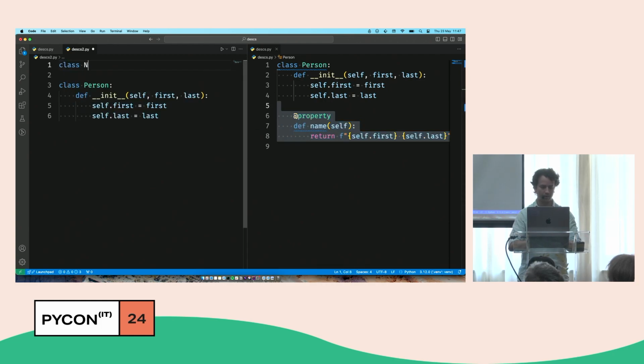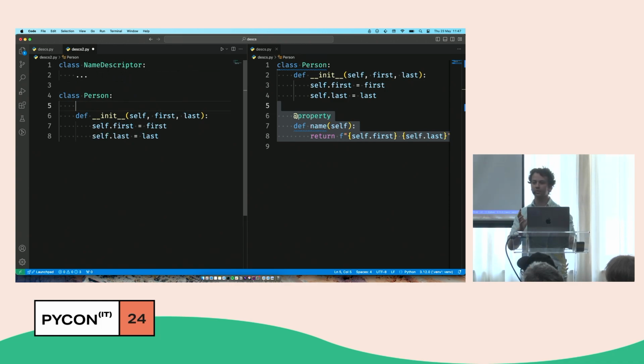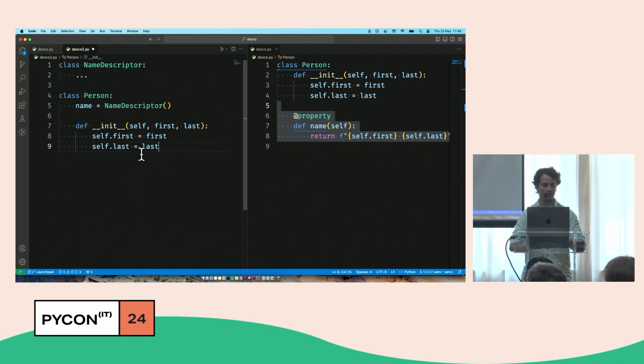So let's call this the name descriptor so that we all agree that it is a descriptor, even though I haven't done anything yet. So the implementation is yet to be seen, and the way descriptors are used is as class attributes. So in my class person, if I want the attribute name to make use of a descriptor, I need to define it at the class level, and I say name equals, and then I make use of the descriptor by creating it, by instantiating it. And now the question really is, what do I need to replace the ellipses with so that the code on the left behaves in the same way? So this is the question.